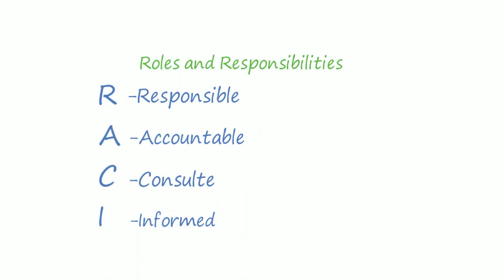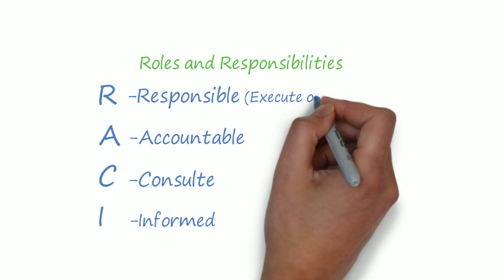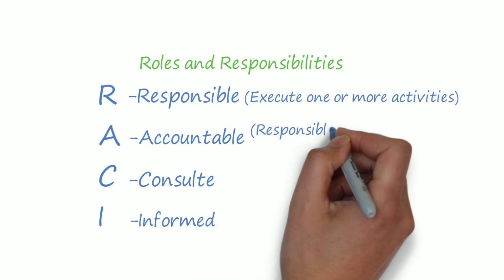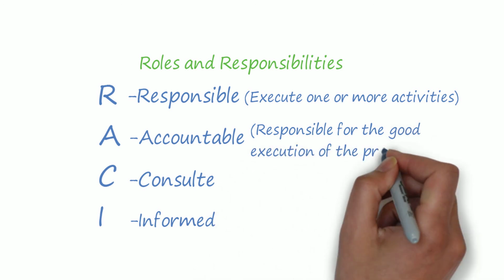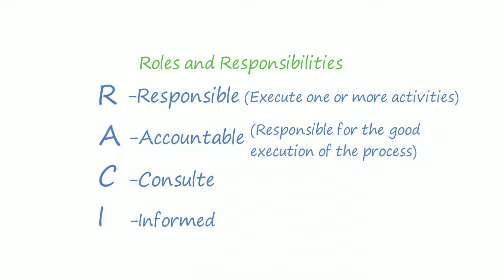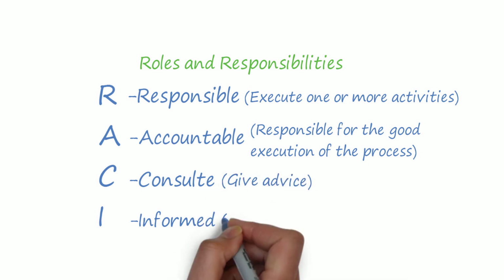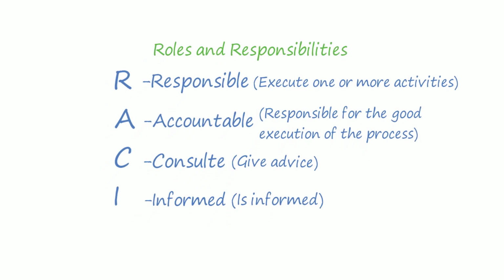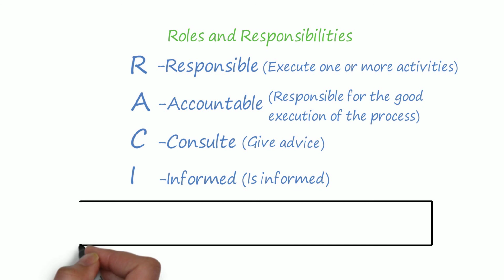A responsible person is a person who will execute one or more activities in this process. The accountable person is finally responsible for the good execution of the process. He is also often the process owner. There are also persons who will be consulted, C, and informed, I, for a particular activity. So for every function involved in this process we define the R, A, C, and/or I for each activity.